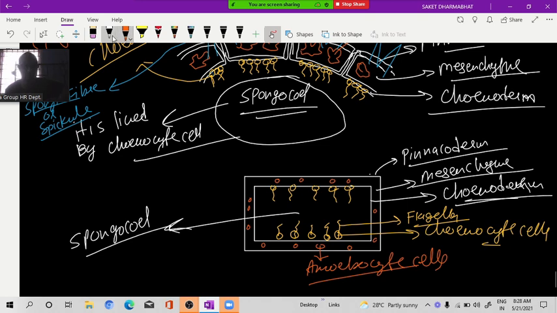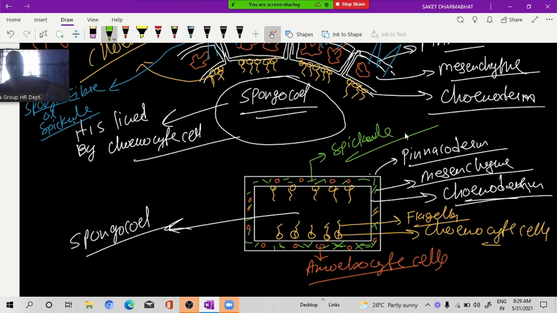Plus some more things are present. Spongin fiber or spicule. These are what? Spicules, spongin fibers are present. Spongin fiber, spicule, both are same. Clear? So this is just a general outline I have made of the sponge. And now one more thing I want to tell you here.